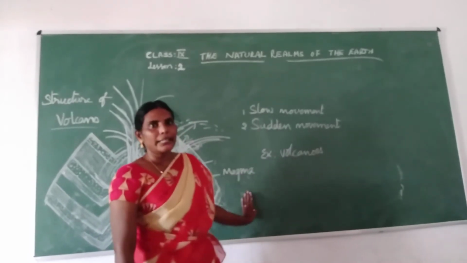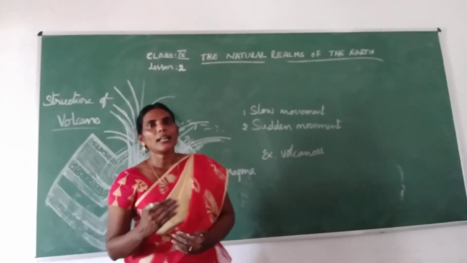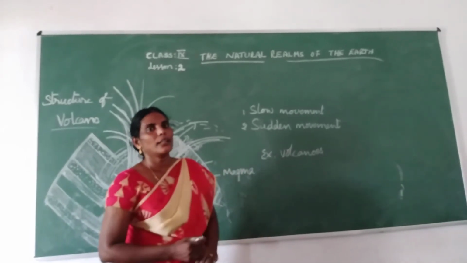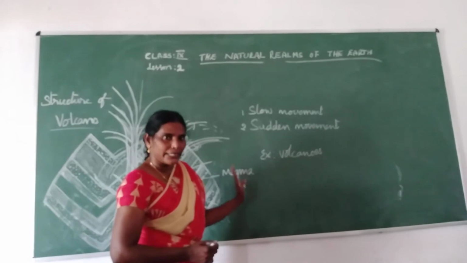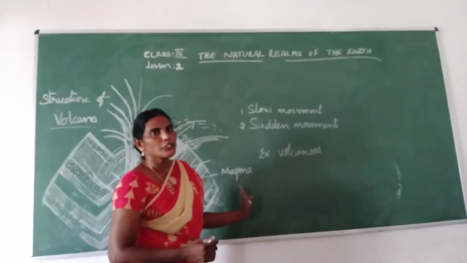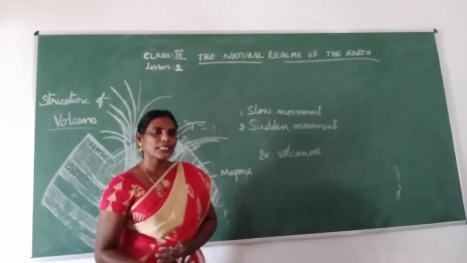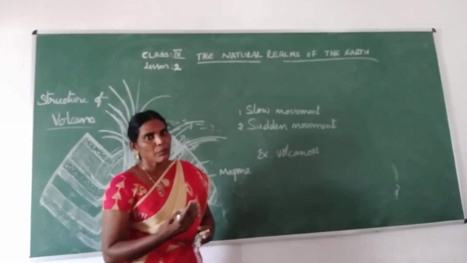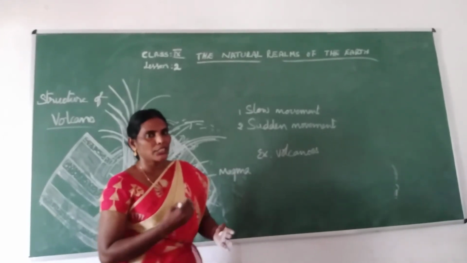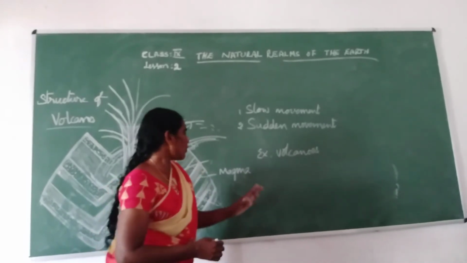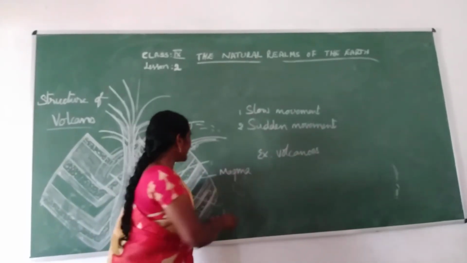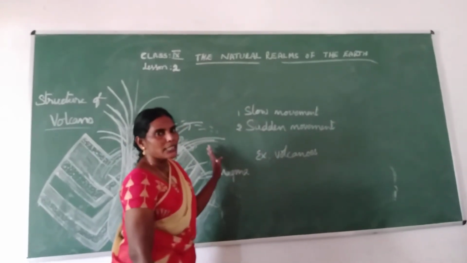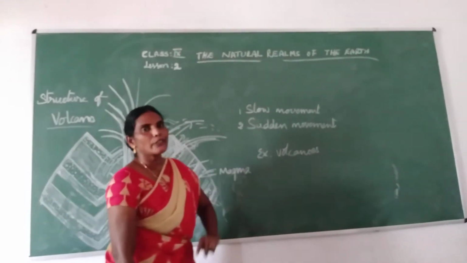This magma also always tries to escape from the mountain, through the weakest portions of the mountain. Okay, like that some material comes out and spreads over the landforms.